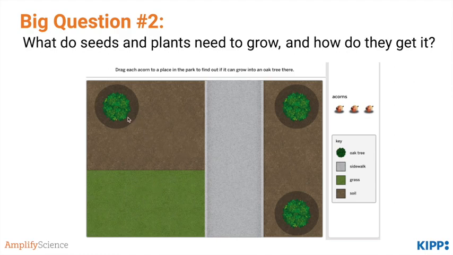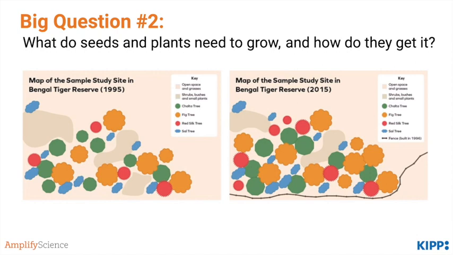The key takeaway is that acorns can't grow right next to existing plants, such as these oak trees here. They have to be spread out a little further so that they have enough space for their roots to capture water and their leaves to capture sunlight. Next, students look at a top-down map of the study site in the Bengal Tiger Reserve and note how much more crowded the plants have become in the last 10 years.